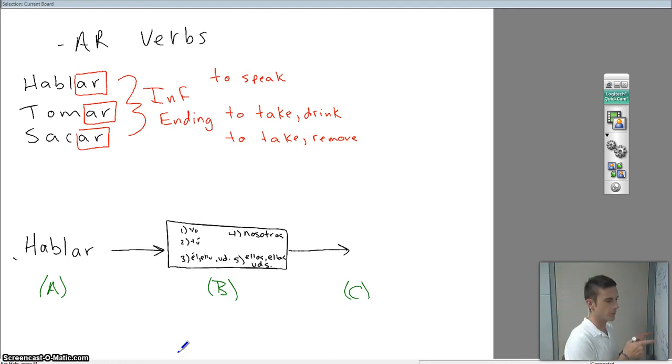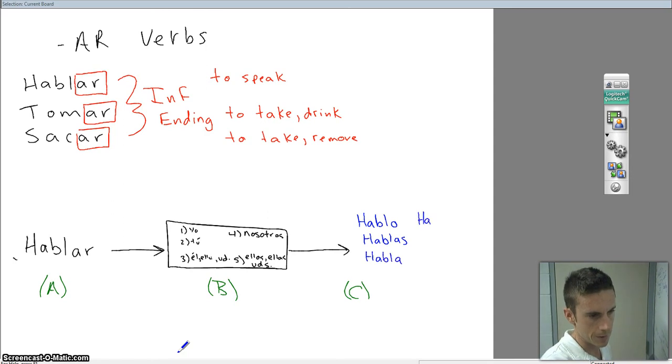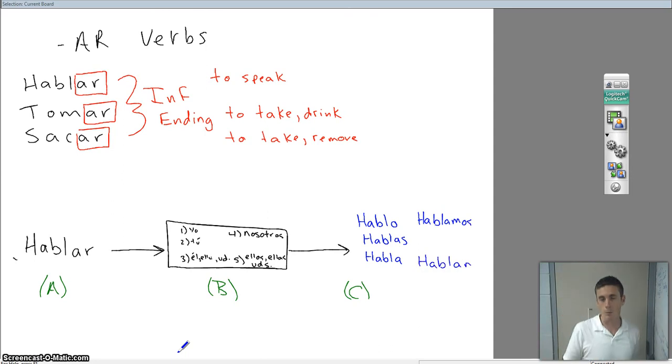So after we start with our infinitive, we run it through the subject pronouns, we come out the other side with a conjugated verb. And here are the forms of hablar. Some of you may recognize these verbs. You may have heard these verbs before. Everybody can say, no hablo español, I don't speak Spanish, not yet anyway, after a few classes you will. But we know this word, we're familiar with this verb.